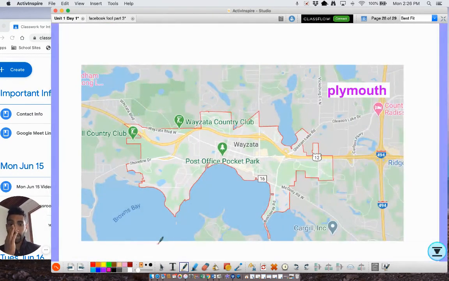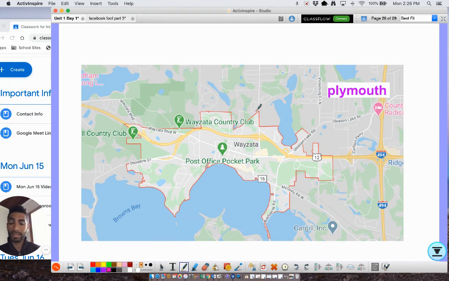So you're actually going to do an exercise about this in your assignment. This is Wayzata, the township of Wayzata is outlined, right? It's a very rich town. But sometimes towns, if their average income is under a certain amount, so let's say here $127,000, they'll get huge tax breaks.